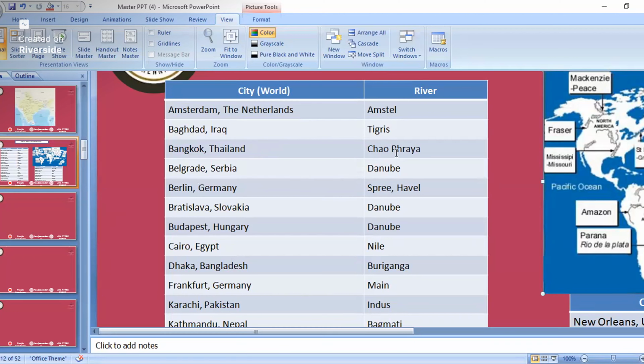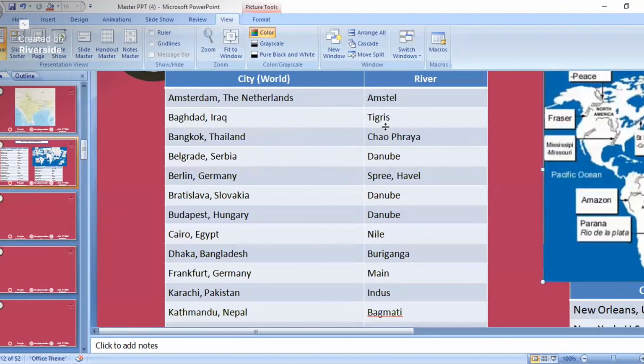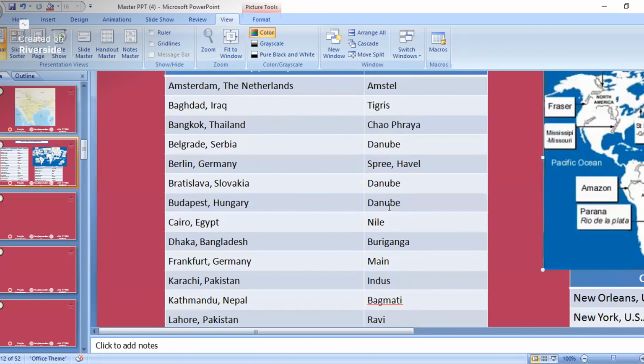Then Bangkok is located on Chao Phraya river. This is not that much important. Then see, Danube river is near to the Belgrade area. So Belgrade is located on the Danube river. See, Danube river has come one time. So study about Danube river, that is in Budapest, Bratislava and Belgrade area. So any one of the options might be there. So study about Danube river, in which city it is located. So Budapest is located on the Danube river.